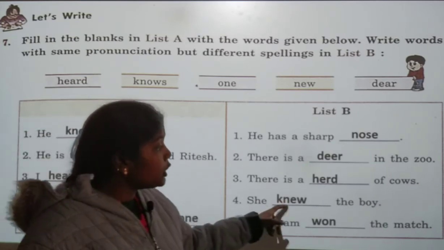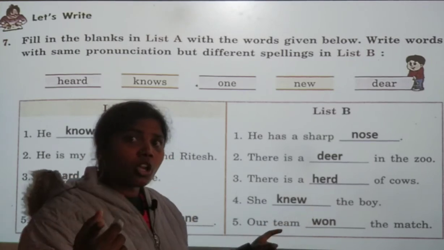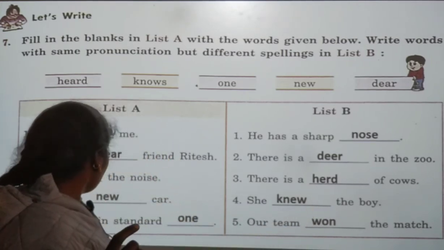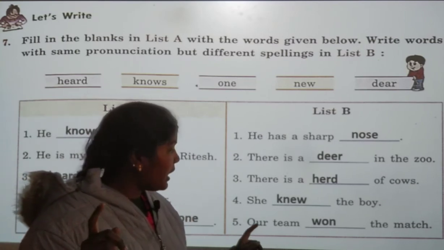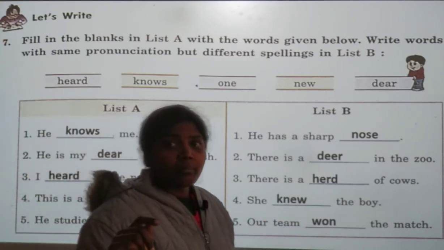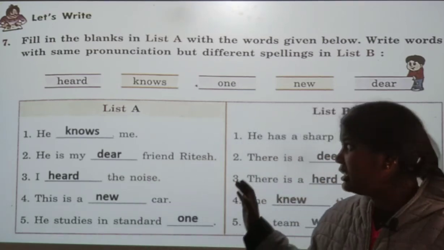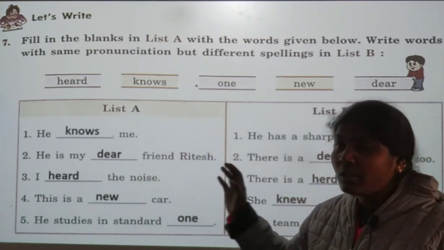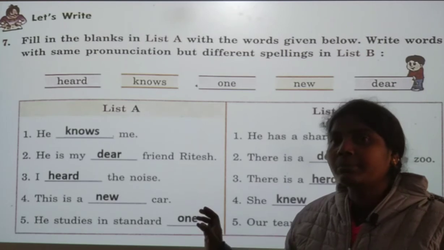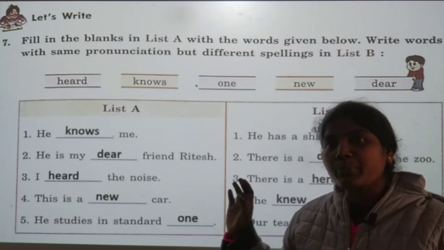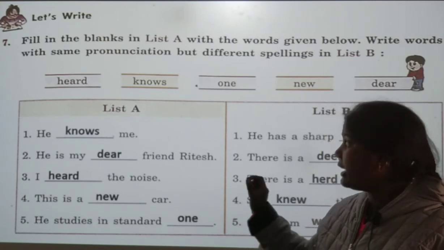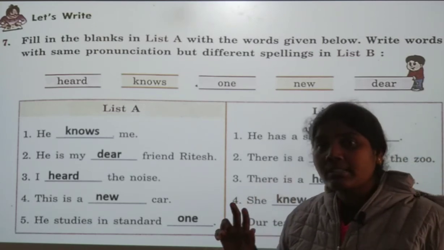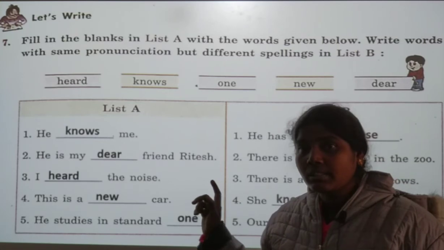And she knew the boy. That means I know that boy very well. And he studies in standard 1. And our team won the match. Now you know the differentiation of both words. While reading the words, it is the same pronunciation. Okay? And while writing, the spelling will be different in the words.